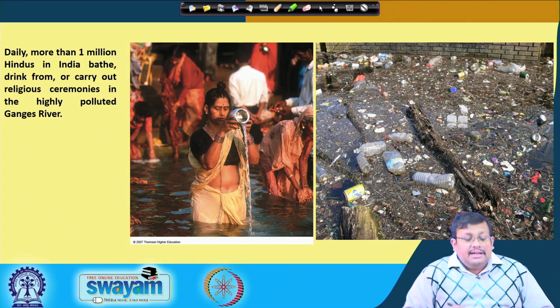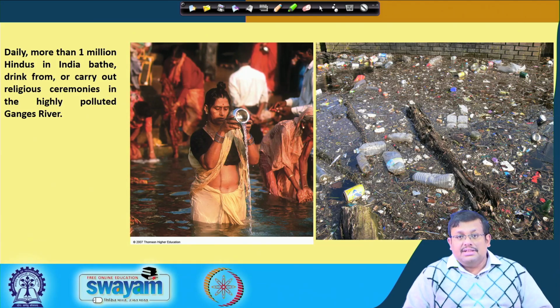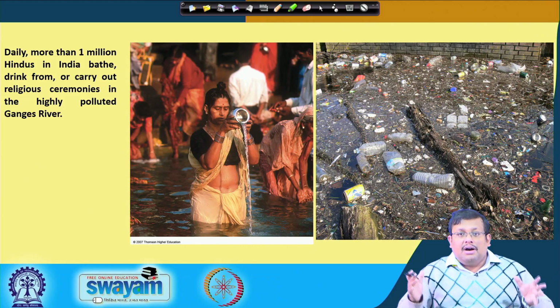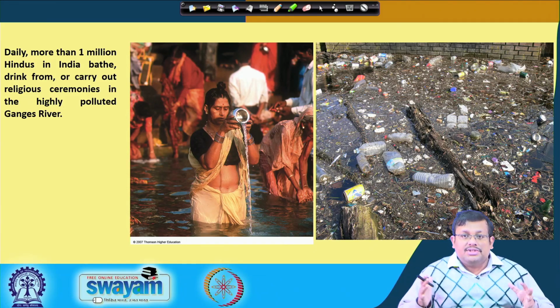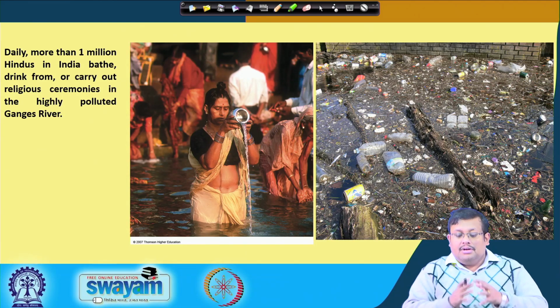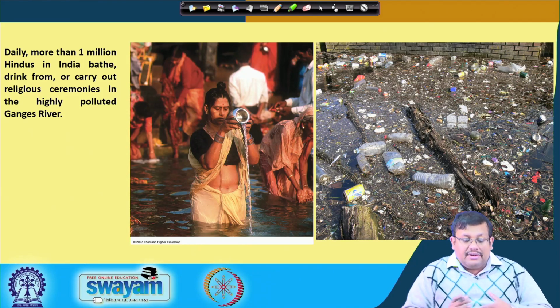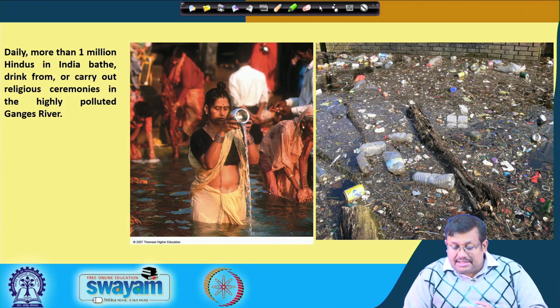In India, daily more than 1 million Hindus bathe, drink or carry out religious ceremonies in the highly polluted Ganges river, and as you can see, there are water contamination issues in India. Different types of point source and non-point source pollution are creating a huge amount of pollution in the river Ganga, which is ultimately being used by millions and millions of devotees in India.